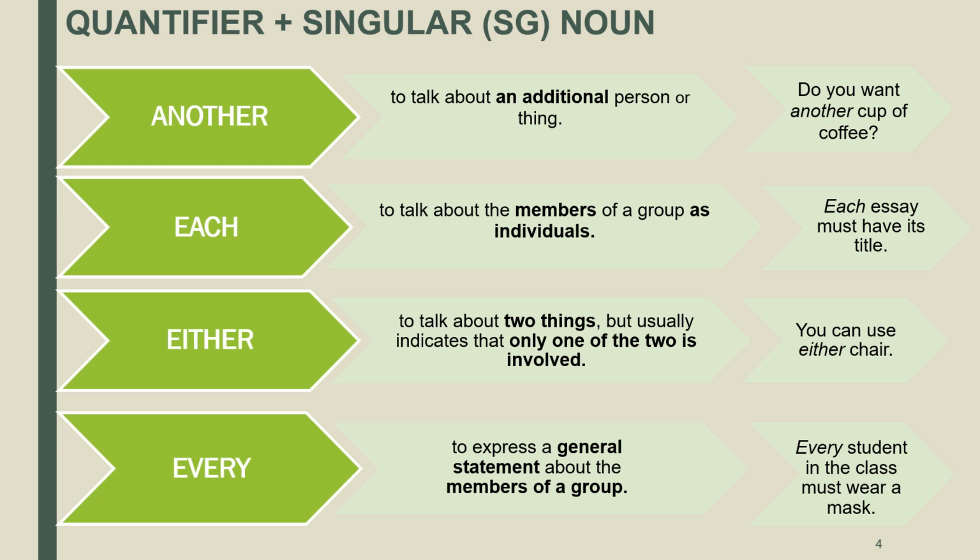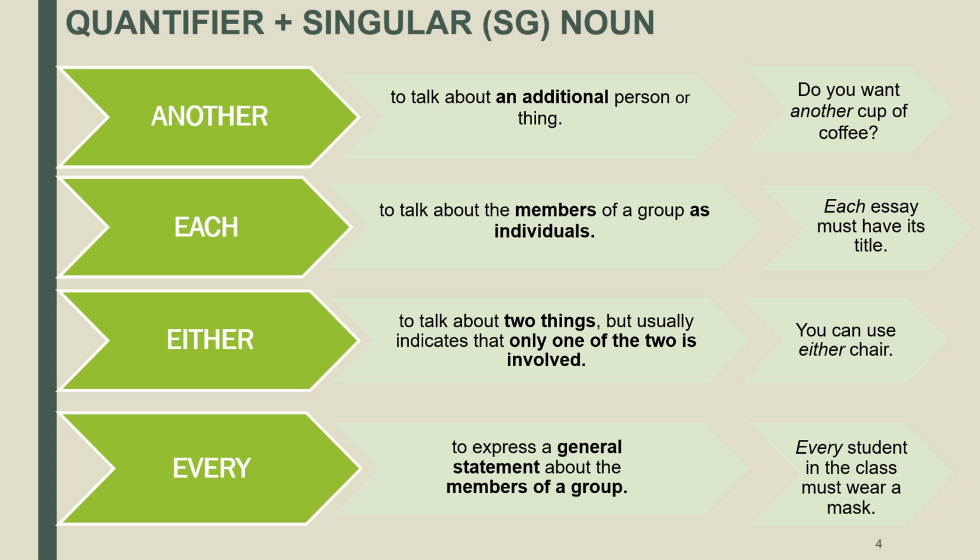The quantifier another is used to talk about an additional personal thing. For example, you can say, "Do you want another cup of coffee?" However, you cannot combine this quantifier with a countable plural noun. So, you cannot say another cups of coffee.